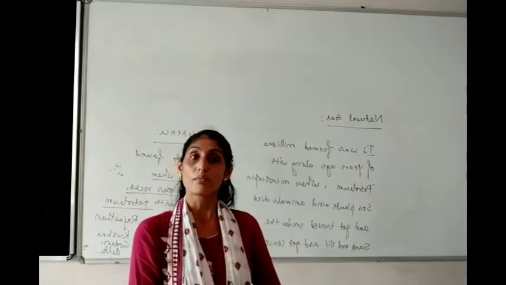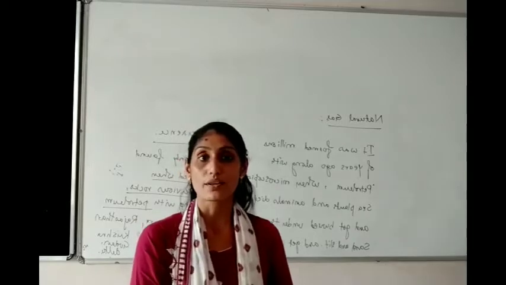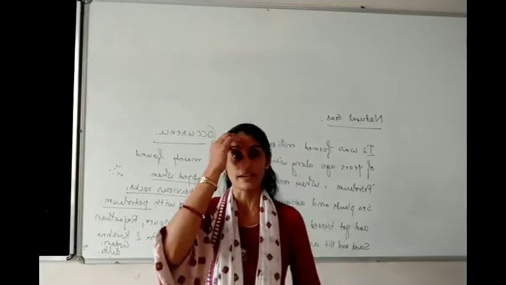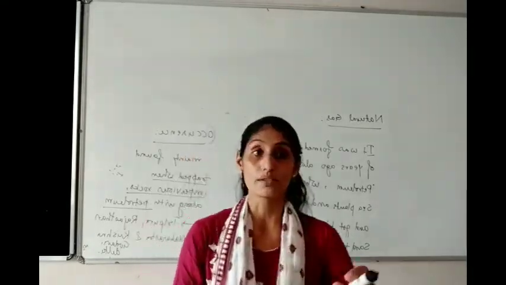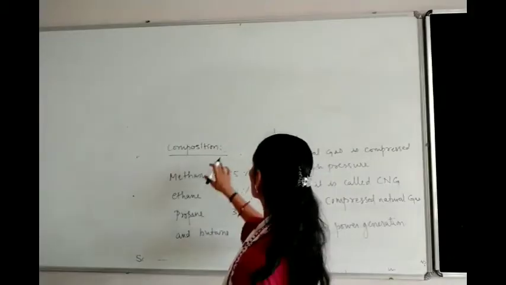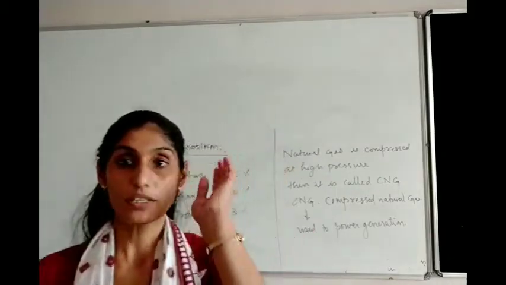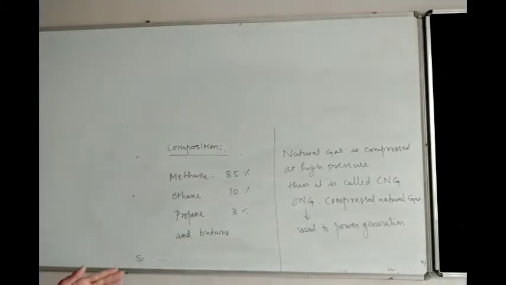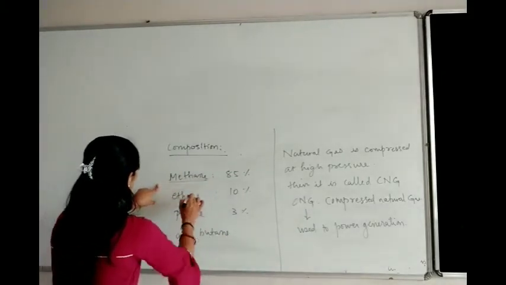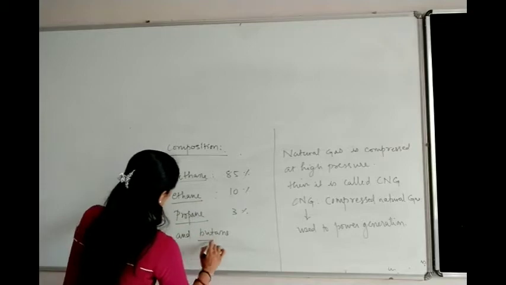Now, what are the properties of natural gas? See the composition, what it is made of. Natural gas is mainly made up of methane, ethane, propane and butane.